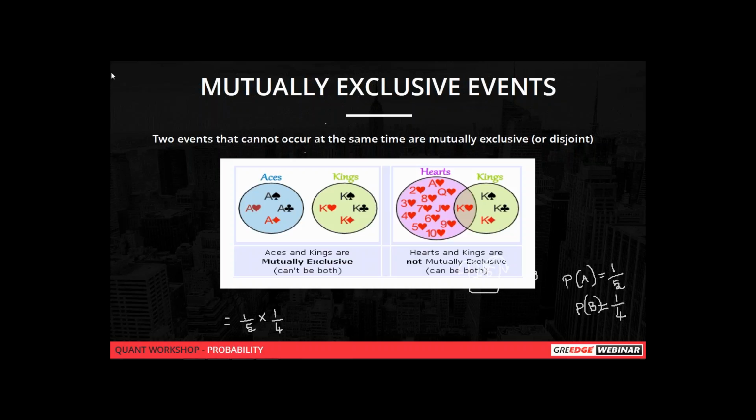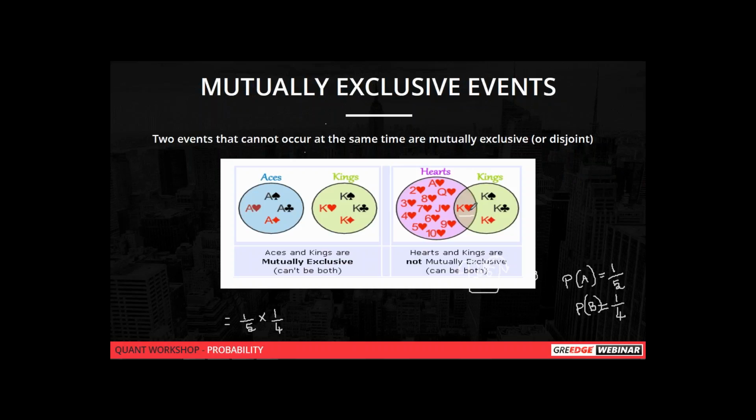Mutually exclusive events means the two events will not occur at the same time. There is no possibility that the two events can occur at the same time. For example, if you are drawing a card from a pack of 52 cards, there is a possibility to get a king of hearts, a heart and king.